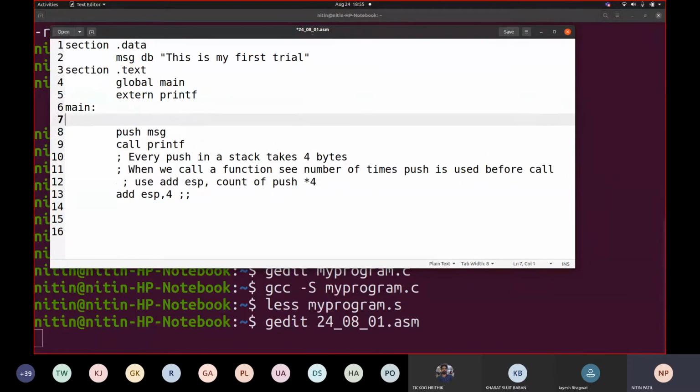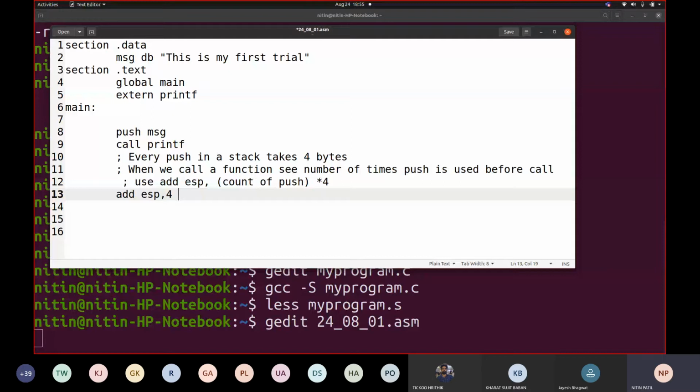If I use push here one more time, suppose one push A, how many times is push there for printf? 2. So ultimately here you are going to write 2 multiplied by 4, which would be 8 in that scenario. If I use 3 pushes, 3 values to push, then add ESP comma 12. So this is the count of push multiplied by 4, and this is to be considered only before the call function. Now here we have only one push, so you write add ESP comma 4. This is how your first basic program would be.